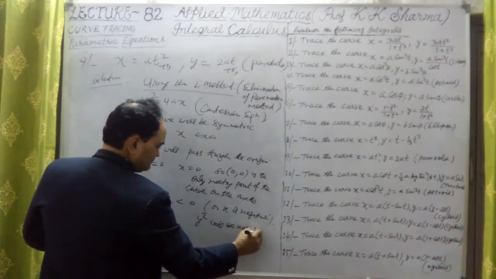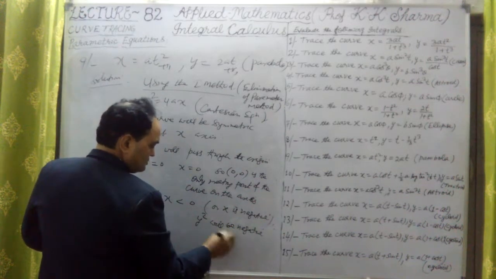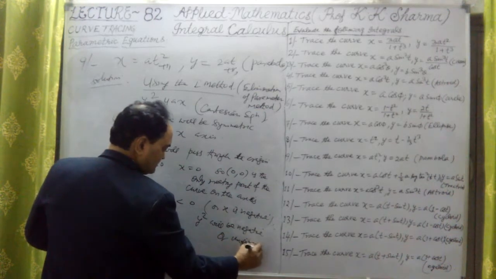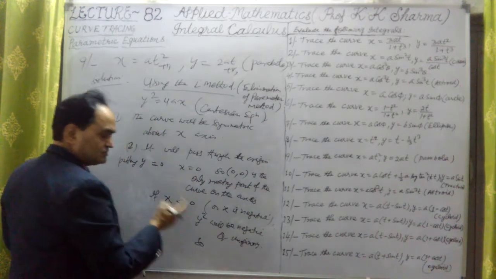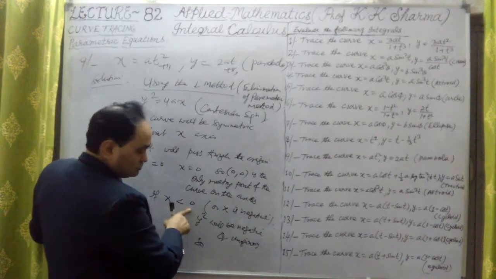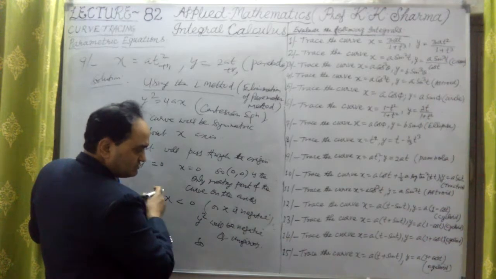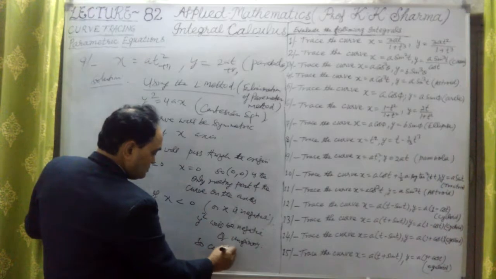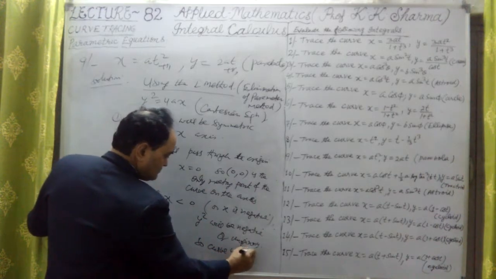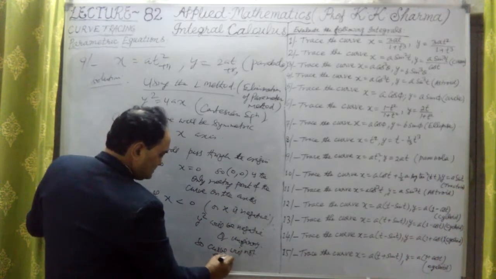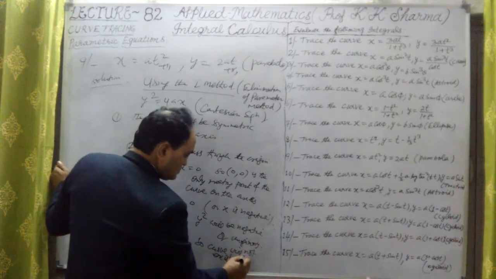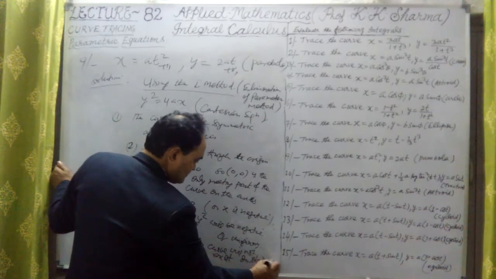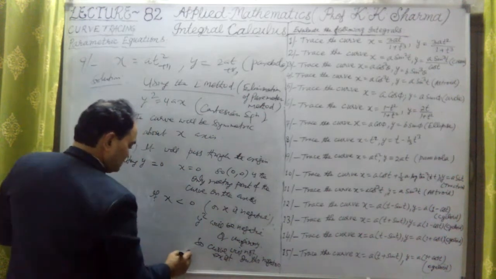will be negative or imaginary. Value of y will be imaginary. So the curve will not exist beyond the origin (0, 0) on the negative side of the x-axis. The curve will not exist on the negative side of the x-axis.